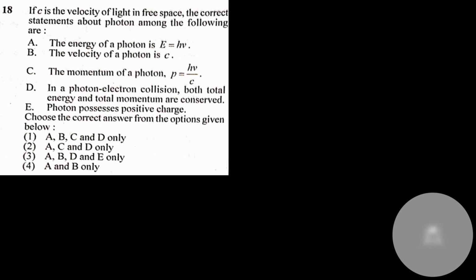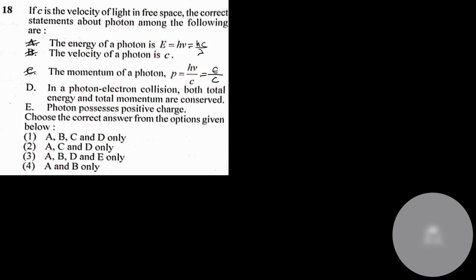This question is from photoelectric effect. Energy is equal to hc by lambda or h nu. Okay, correct. The velocity of the photon is c, correct. The momentum of the photon is energy by speed, correct. In photoelectric collision, both the total energy and total momentum are conserved.